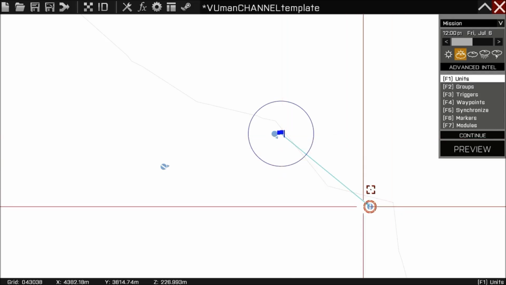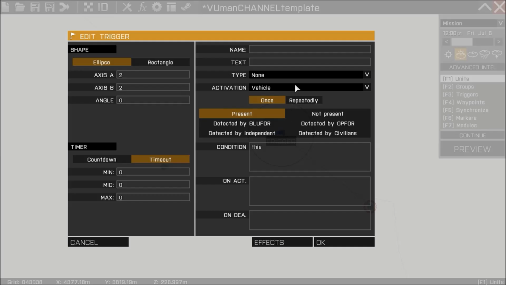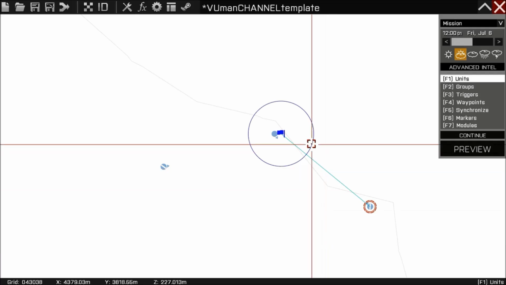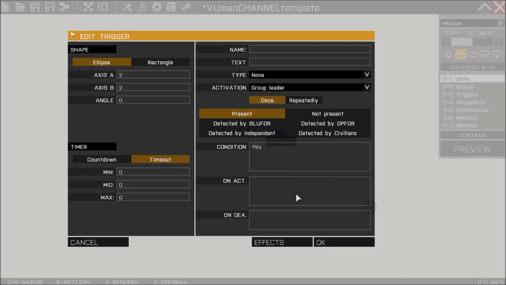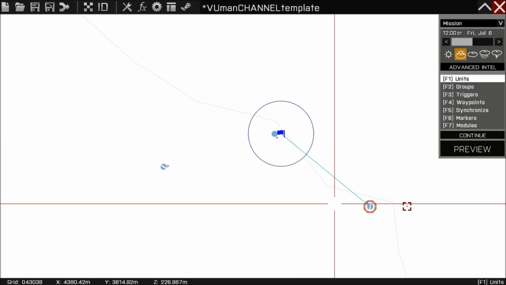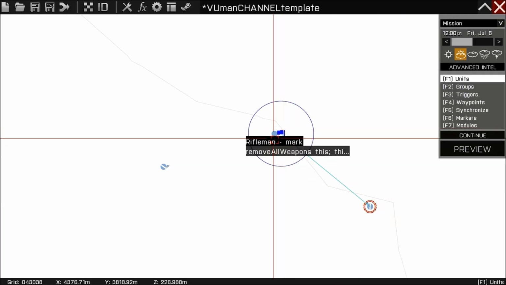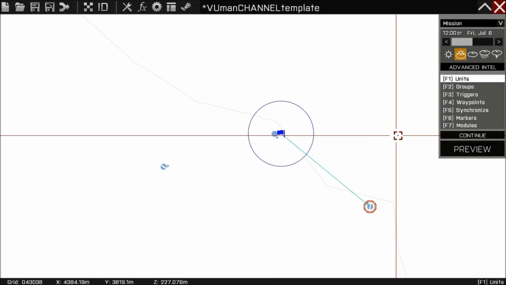So when I approach this trigger, it's gonna be group leader, 2 by 2, activation group leader. Okay, on act we're gonna put, let me just check this guy's name, Mark. Okay, Mark on act: Mark say message 1, and that's it. So when I approach this guy, he's gonna say the first message.